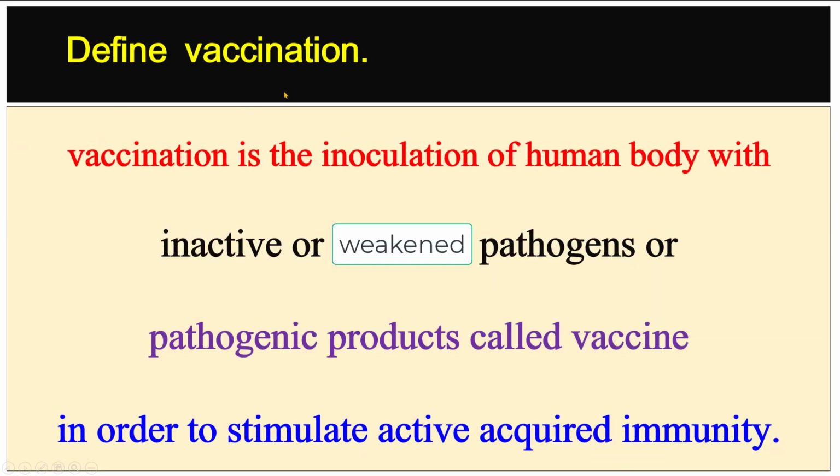Define vaccination. Vaccination is the inoculation of human body with inactive or weakened pathogens or pathogenic products called vaccine in order to stimulate active acquired immunity.